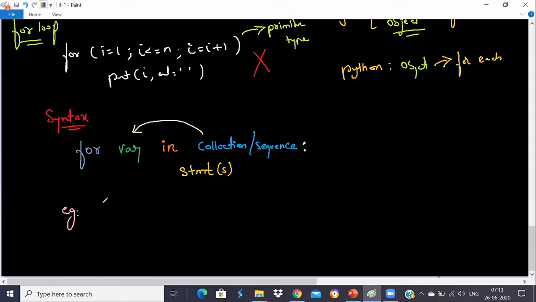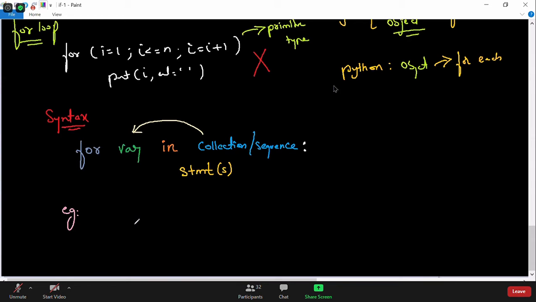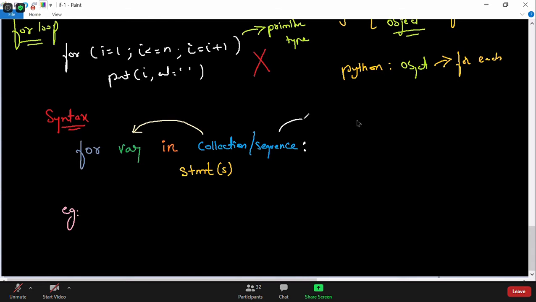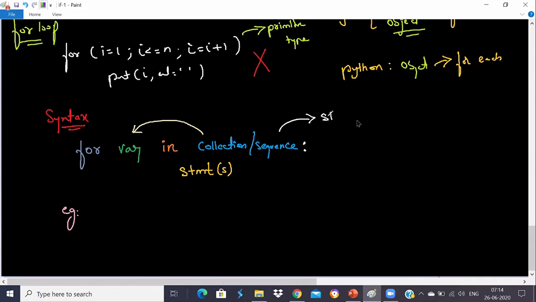So I'd like to explain with an example. I'll take for variable in collection or sequence, and we'll execute some statements here. The collection or sequence can be any type, actually. Basically, it can be a string type. String comes under the sequential data type. List comes under the sequential data type. Tuple comes under the sequential data type. You can also use set, which is a type of collection. You can use dictionary. These are the different data structures or data types available in Python.